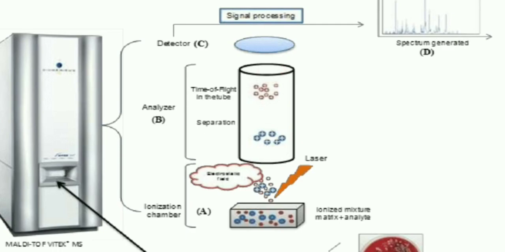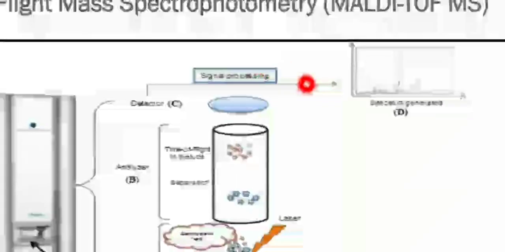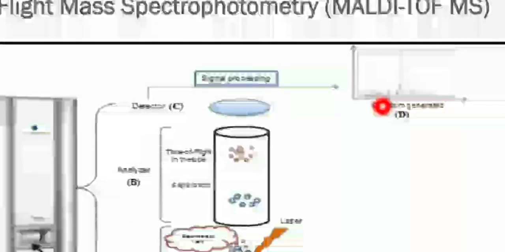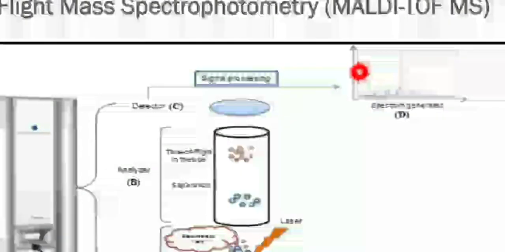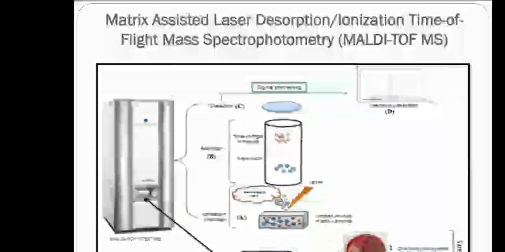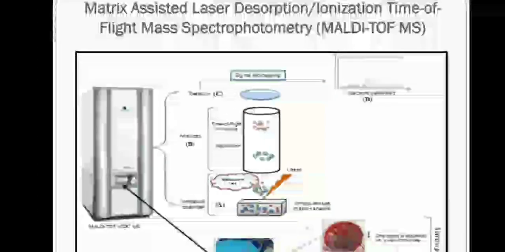Ions having a similar mass to charge ratio will be separated by an electrostatic mirror, and the detector converts this current into an amplified format. This electric current is now amplified, and a spectrum is generated. So based on this spectrum we can identify the different fungi.